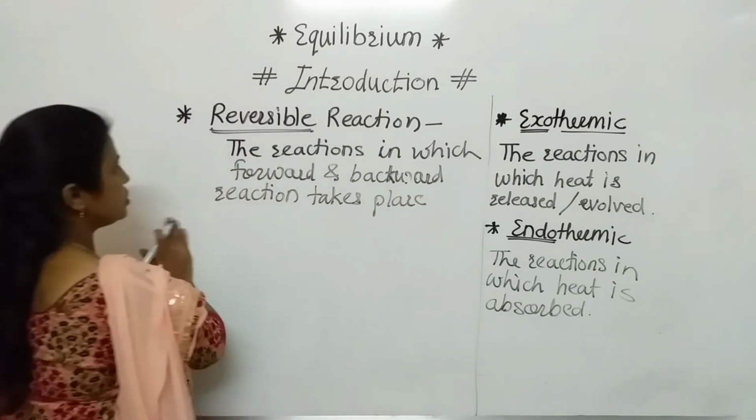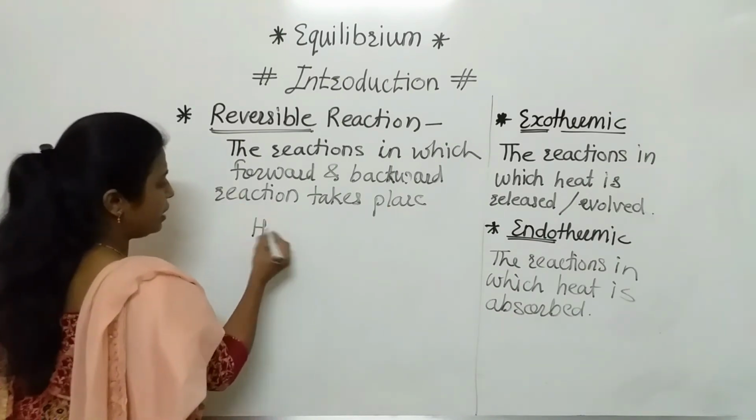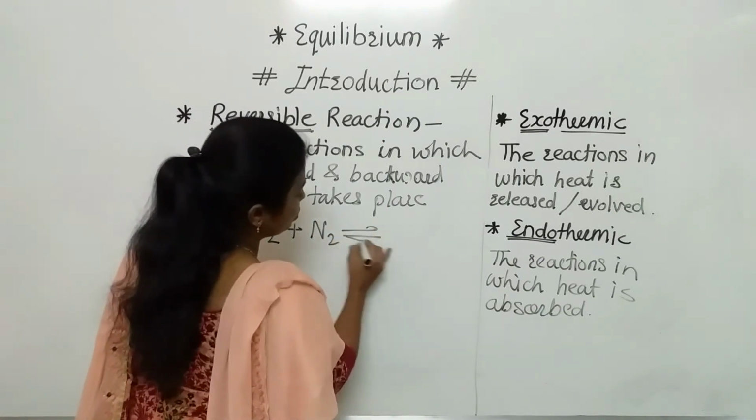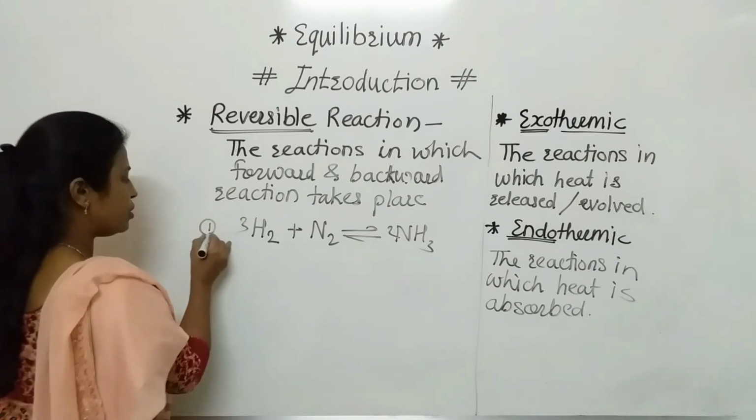Most of the reactions are reversible reactions. If we consider the example, again our common example, H2 plus N2 gives ammonia. This is the first example.